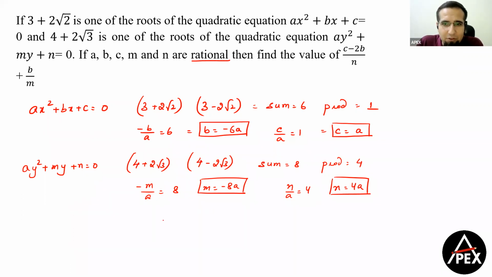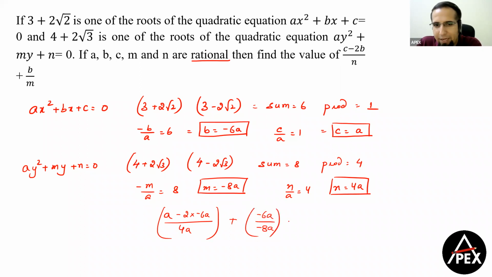Okay. So a minus 2b, c minus 2b, c is equal to a minus 2b, 2 into minus 6a divided by n. N का value हो गया 4a. This becomes 13 by 4. a cancel हो जाएगा. b का value हो जाएगा minus 6a. m का value हो जाएगा minus 8a. So minus 6a plus by divided by minus 8a.